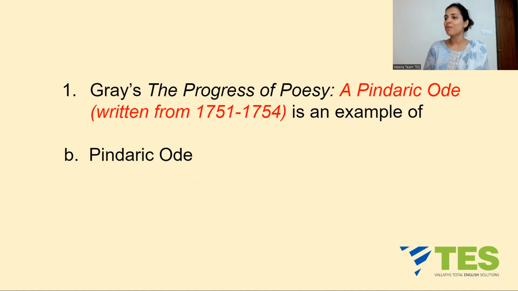Now, Thomas Gray, you know him, was an English poet and a letter writer who lived from 1716 to 1771. Let me tell you something about the ode. In the olden days, an ode was a short poem which was accompanied by dance and music. But what is an ode today? We consider it as an address to an absent person or thing. So when I'm talking to a person or a thing who is not in front of me, I can call it an ode. Okay.